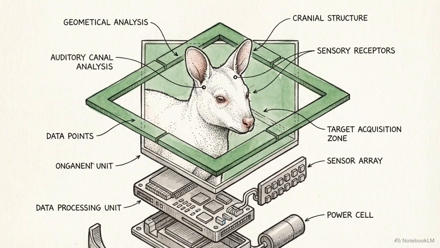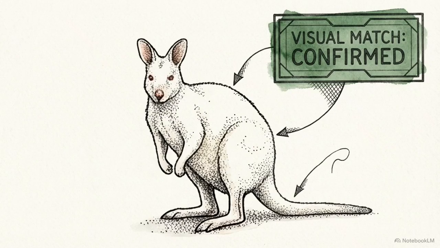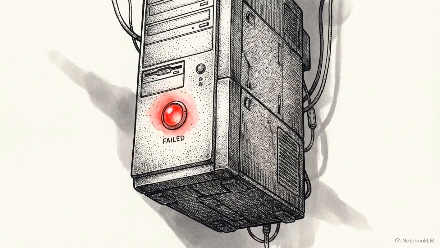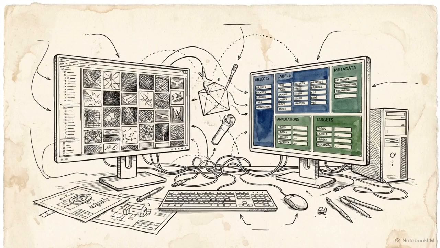Upon processing the input, the model's first step is analytical refusal. It isolates the visual characteristics and rejects the white ferret text prompt entirely. It then outputs a precise classification, correctly identifying the subject as an albino rock wallaby, despite the adversarial text injection. Legacy models routinely failed this exact test. When processing rare visual subjects paired with conflicting text, older architectures hallucinated the result and deferred to the false prompt. This successful refusal confirms that the local vision encoder is robust enough to process uncurated, chaotic, or incorrectly labeled real-world datasets without succumbing to hallucination.